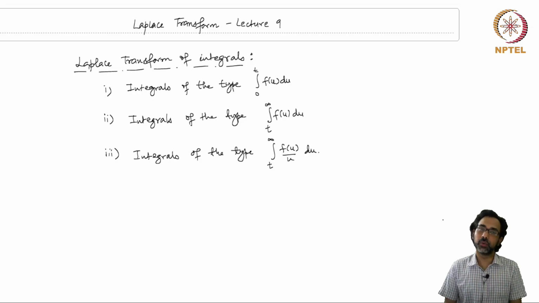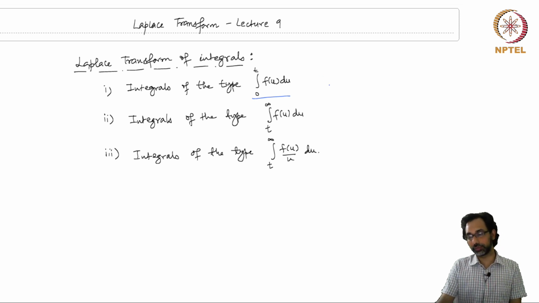In this lecture, we continue our exploration of Laplace transform for integrals. Now, we have already seen one type of integral, which is the first one here. So, we have seen Laplace transform of integrals of the type 0 to t f(u) du. This we saw in the last lecture, but I will give another example where we can evaluate, for a special function known as error function, the Laplace transform for this kind of integral.